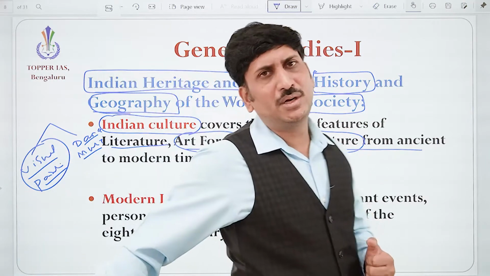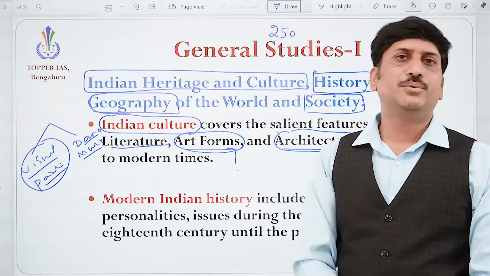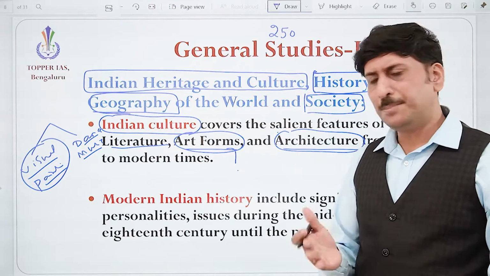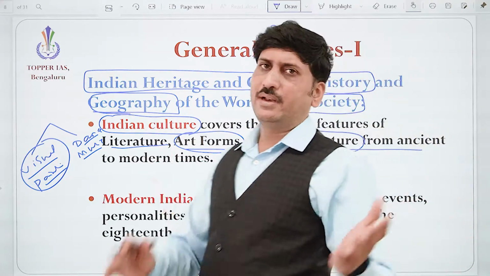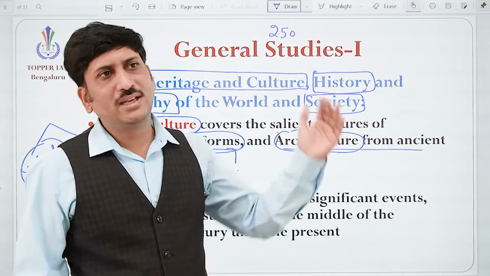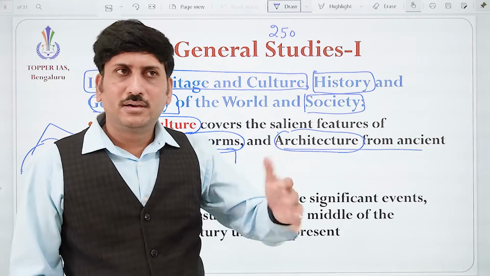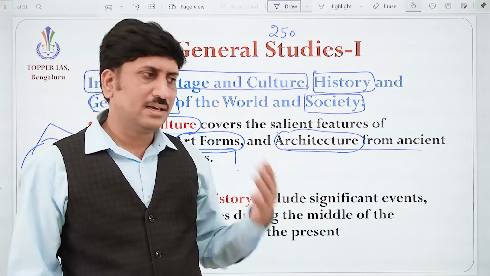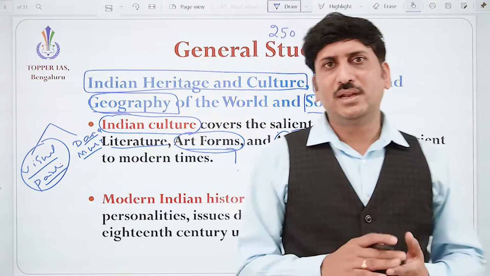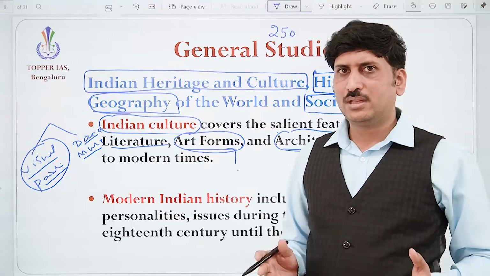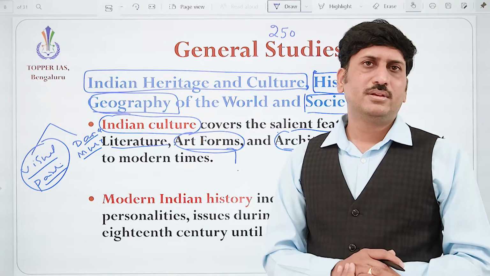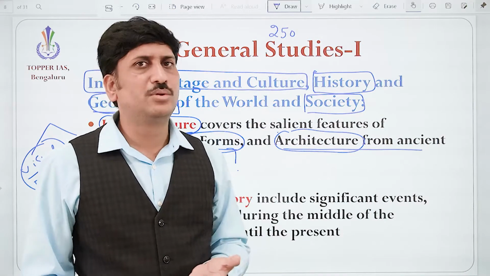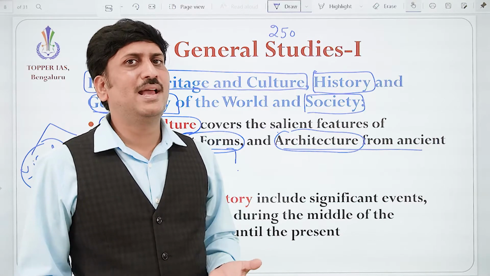Anyway, from the architecture point of view, it is very, very important. If you compare the ancient and the medieval, you can see the difference. How Islamic architecture dominated in medieval India. Okay, how the ancient structures like the temples, what the visualization was, how it was built, correct? How it was facing, all on the basis of what we call the Vastu Purusha concept. Why should it be like that?